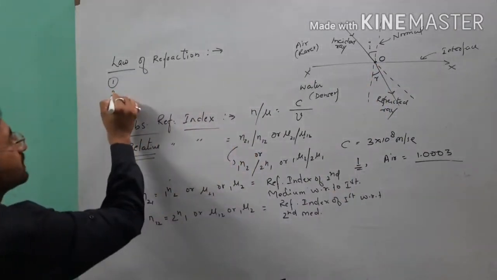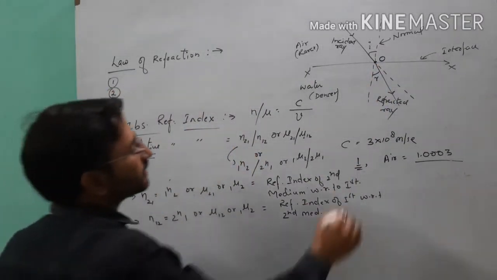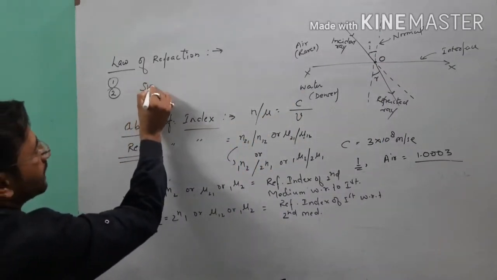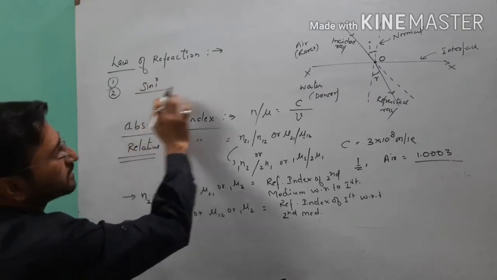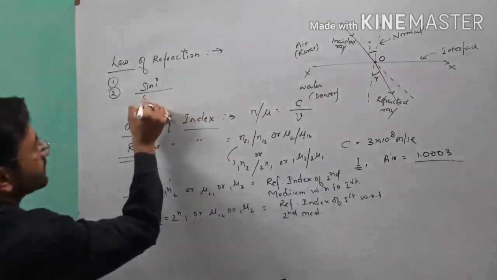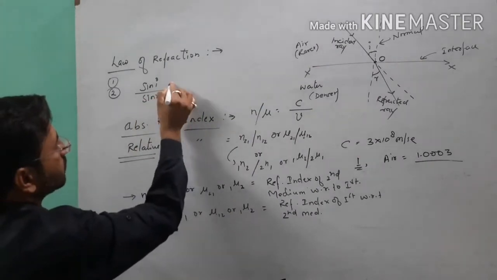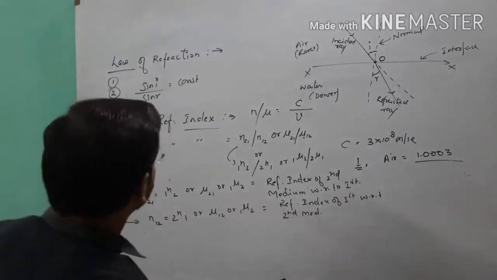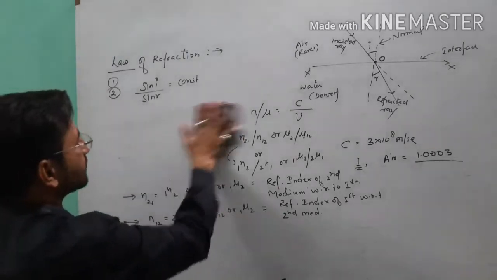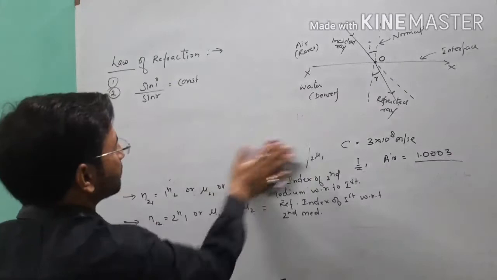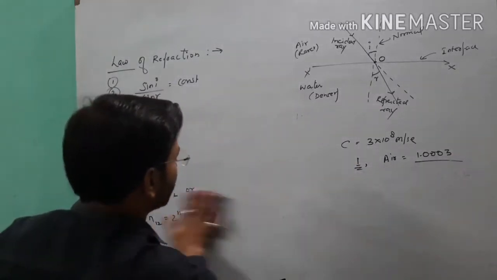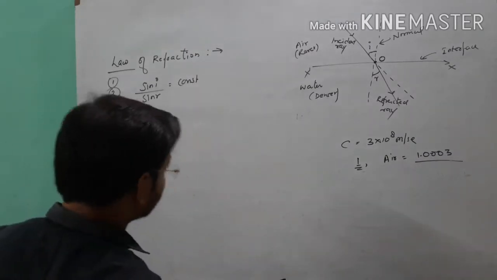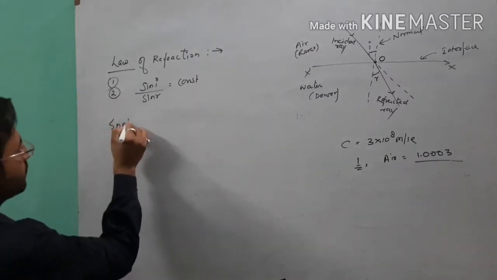And the second law is this: the ratio of the sine of the angle of incidence and the sine of the angle of refraction, sin i by sin r, is equal to a constant. And after this, Snell told about this: this constant is equal to the refractive index of the second medium with respect to the first medium. So the modified form of this is called Snell's law.